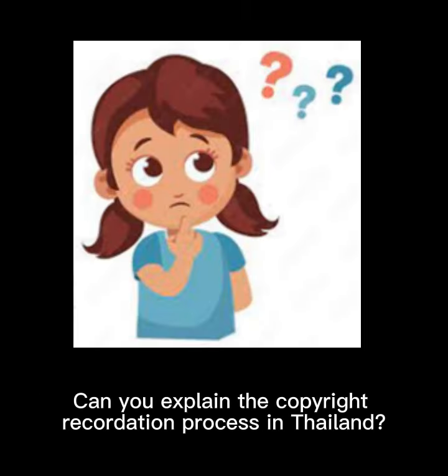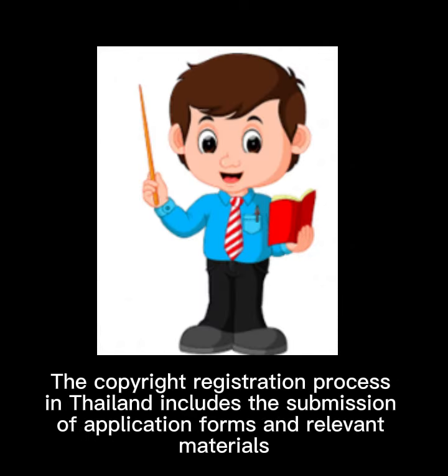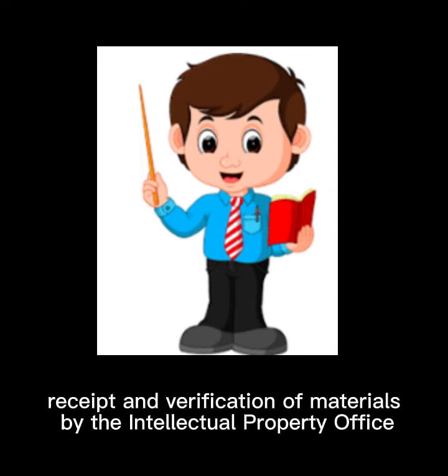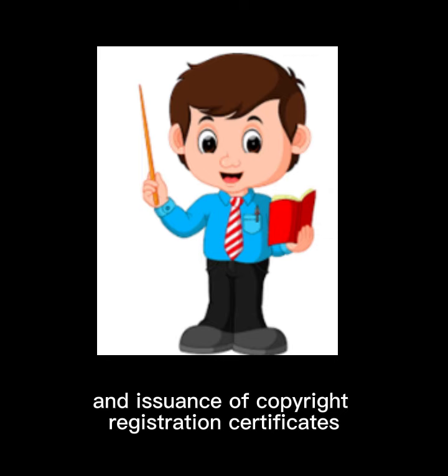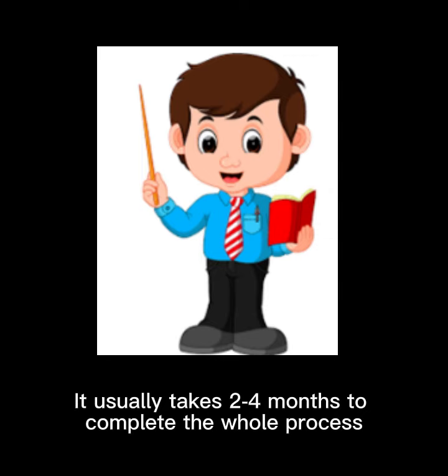Can you explain the copyright registration process in Thailand? The copyright registration process in Thailand includes the submission of application forms and relevant materials, receipt and verification of materials by the Intellectual Property Office, acceptance and review of applications, and issuance of copyright registration certificates. It usually takes 3 months to complete the whole process.